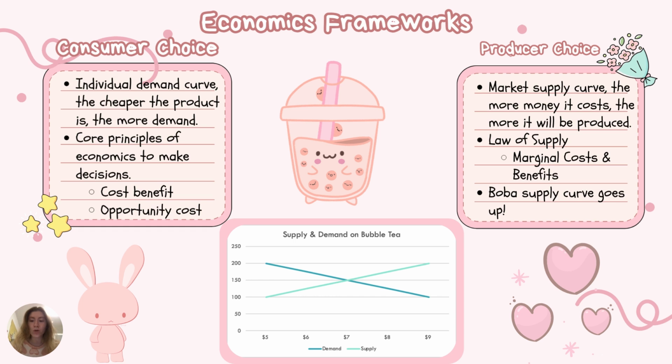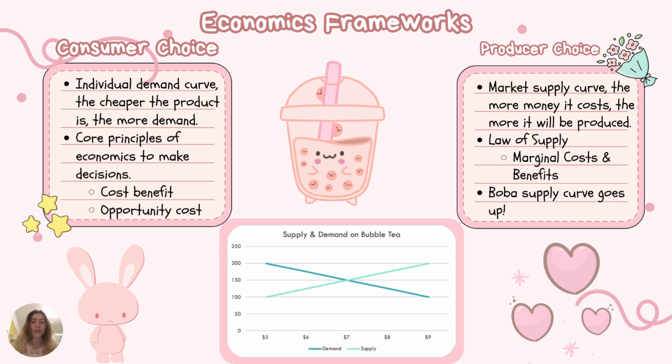Bubble tea, for example, costs an average of $7.50. So a consumer would see the price and decide if the benefit outweighs the cost. Also, a consumer thinks about the opportunity cost of the bubble tea. There are many alternatives to bubble tea, such as soft drinks, coffee, water, etc. All this plays a role in consumer choice.